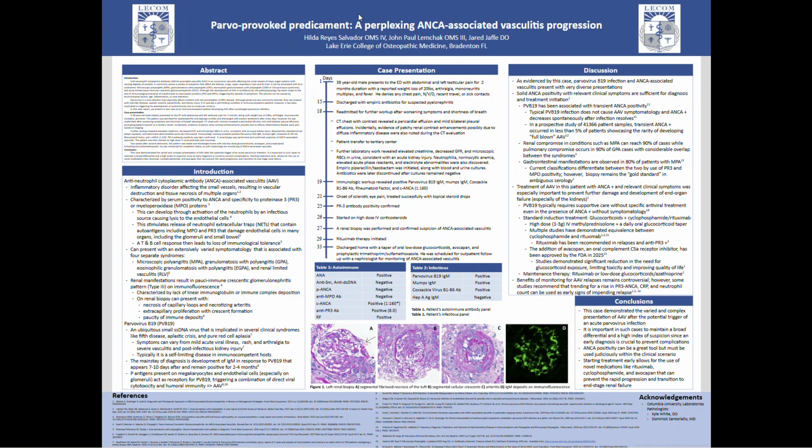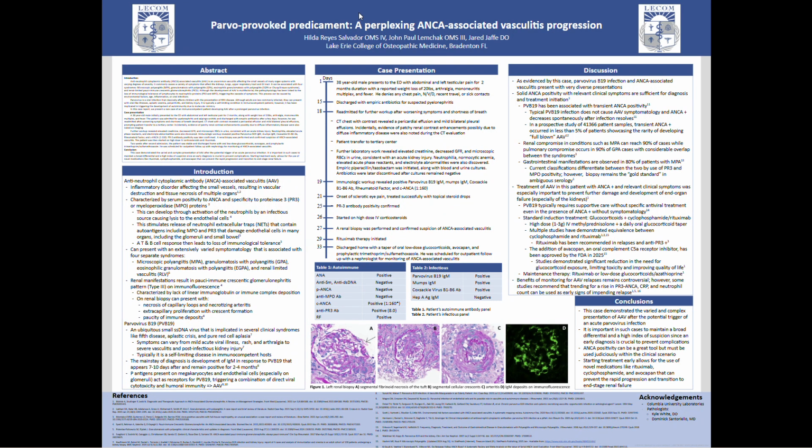Diagnosis is mainly through development of IgM that appears within 7 to 10 days after infection. Parvovirus can cause autoimmunity through direct cytotoxicity and humoral immunity after lysis of endothelial cells, triggering an autoimmune response.